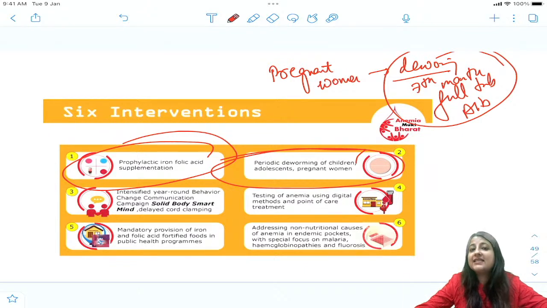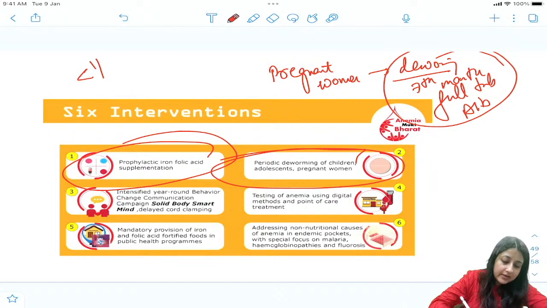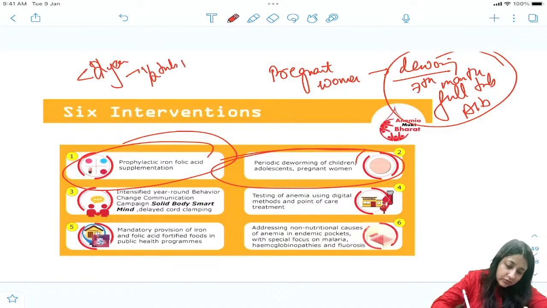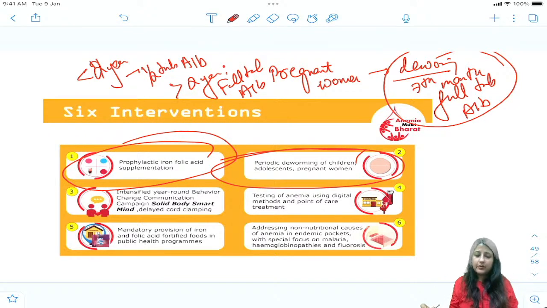However, if the child is less than 2 years, half tab albendazole. And if the child is more than 2 years, guys, we give a full tab of albendazole. Plus we are also providing iron folic acid rich foods.